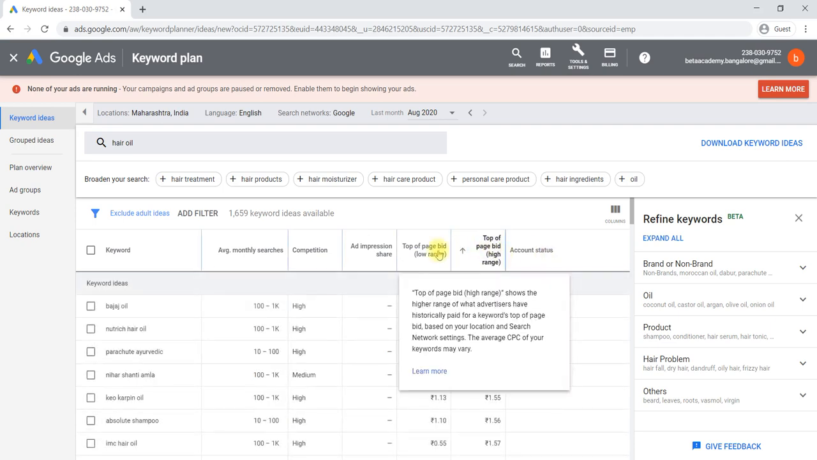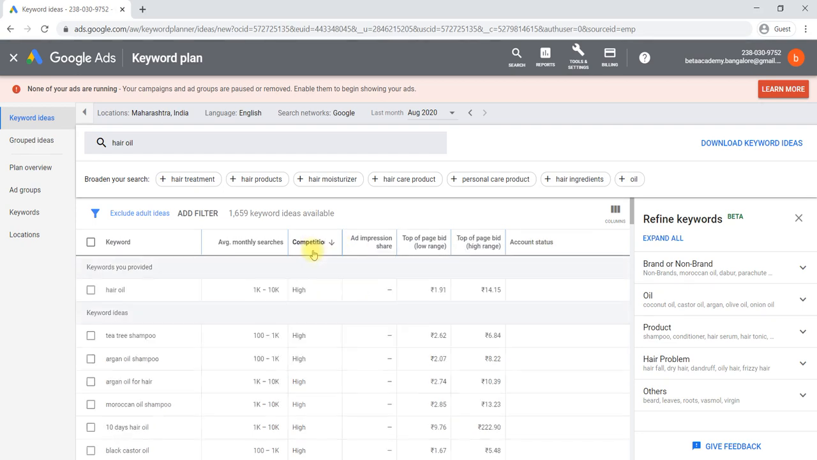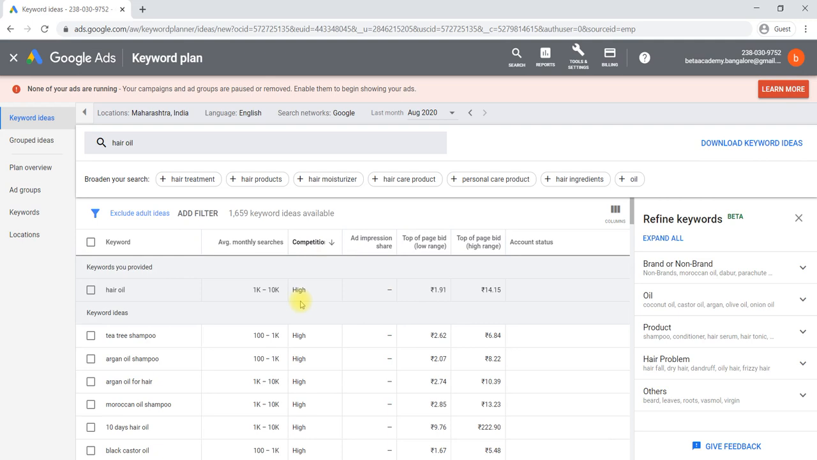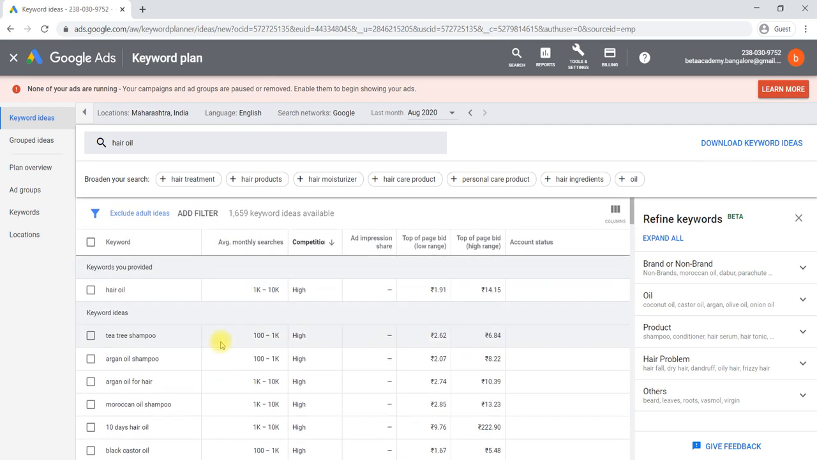Then it comes to account status or competition wise. Now you can select the keyword which is relevant to you. Once you have selected a keyword which is relevant to you, the other things we will discuss in the next video.